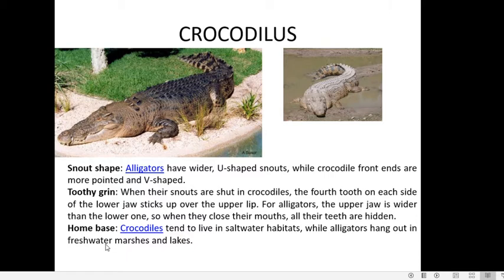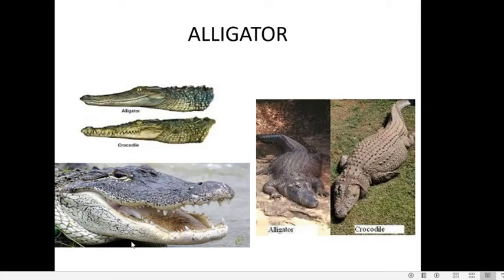Now coming to the habitat, the crocodiles are mostly seen in saltwater habitats, whereas the alligators hang out in freshwater marshes and lakes. So these are the three differences between crocodiles and alligators: the shape of their snout, their toothy grin, and their home base. Otherwise, there are many characteristics in which they are similar to each other.